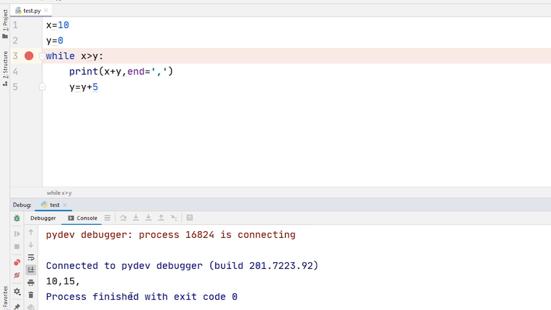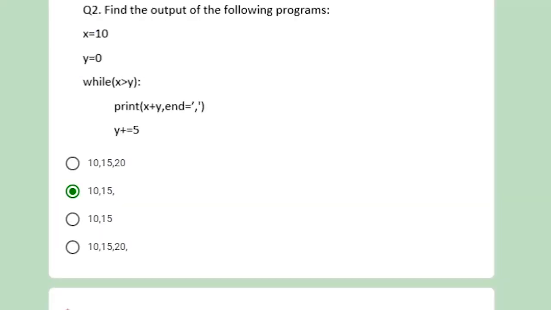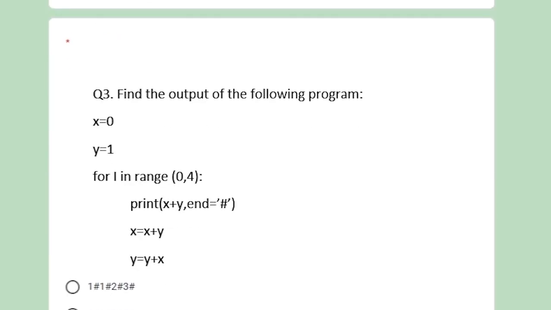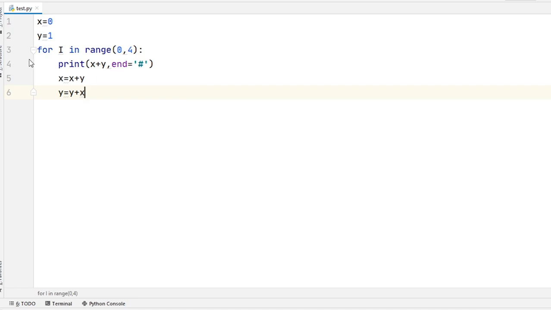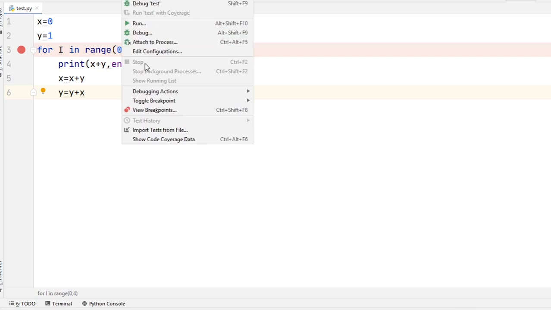I hope you understand. Now move to our next program, and the next program is find out the output of the following program. The program code is here. To better understand, let's debug this program to find the output. The initial value of x is equal to 0 and the initial value of y is equal to 1. Here you can see a loop, for i in range 0 to 4. I just create a breakpoint over here and try to debug this program.